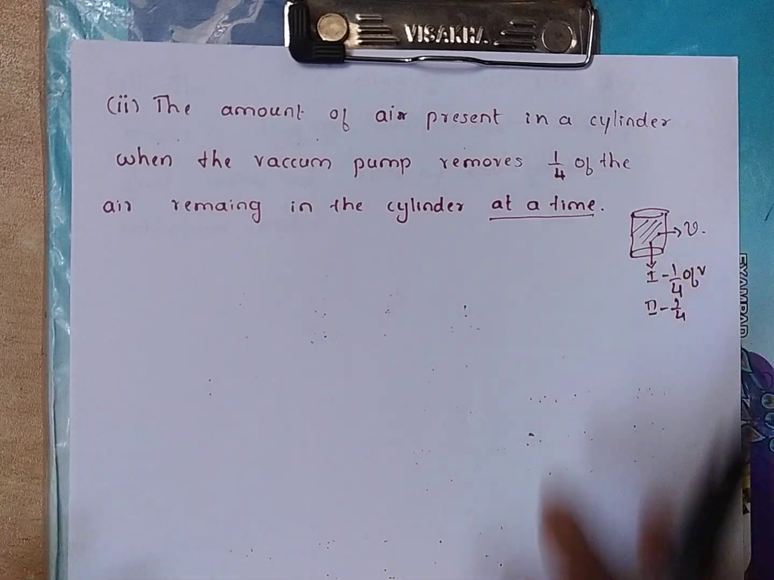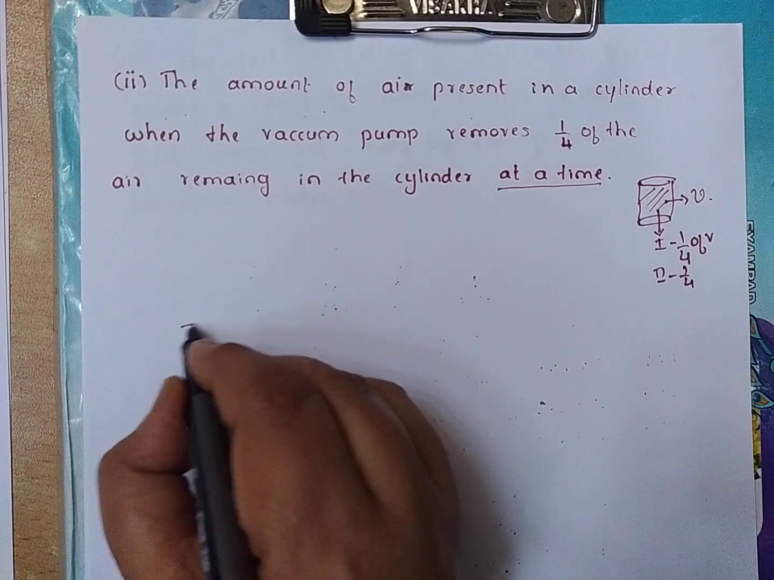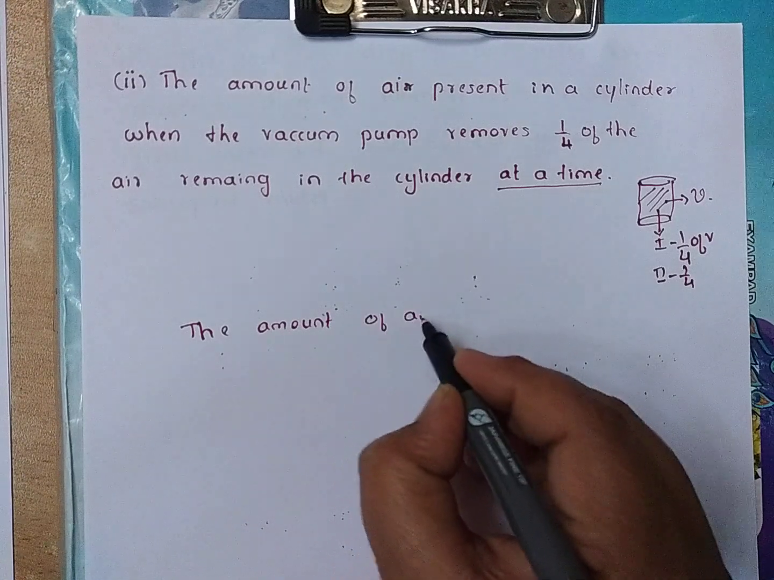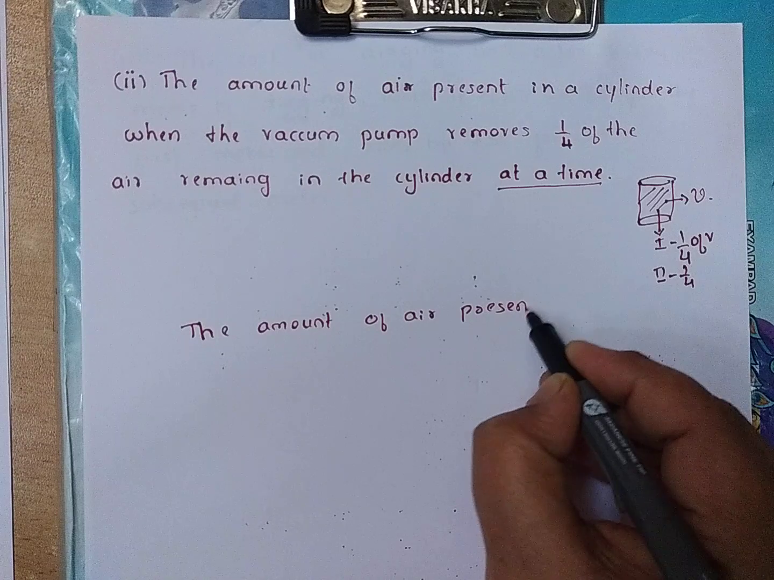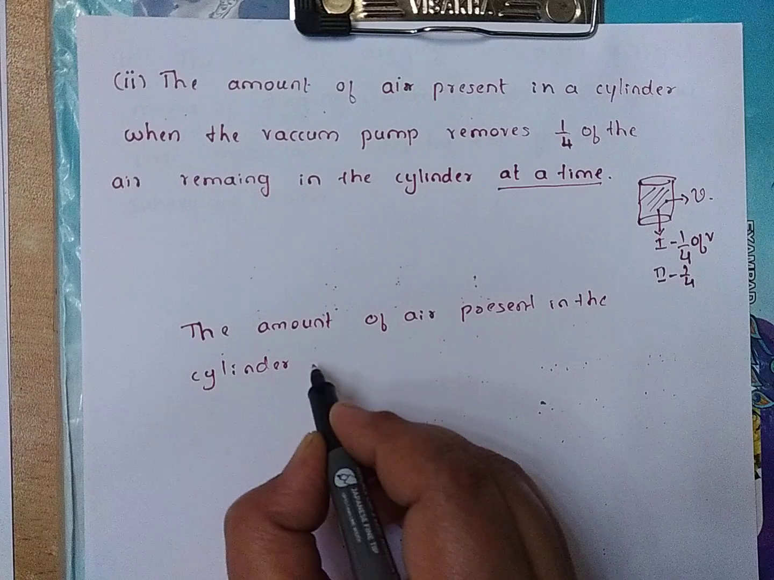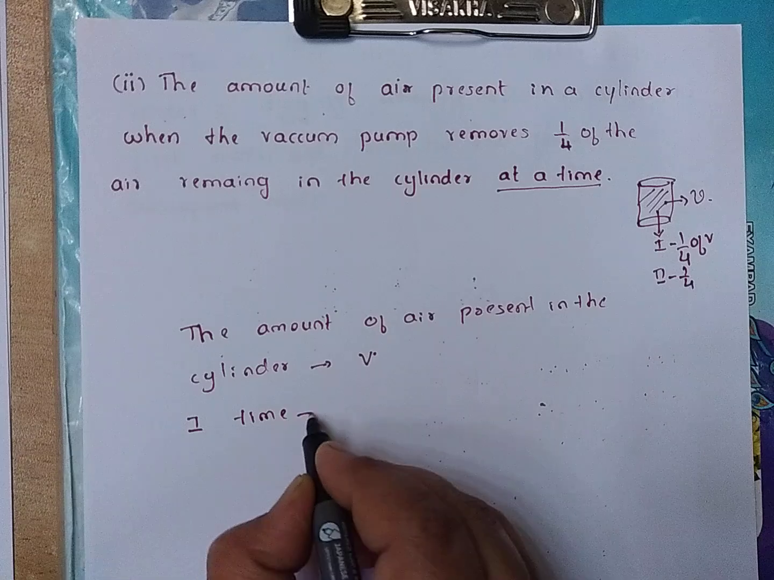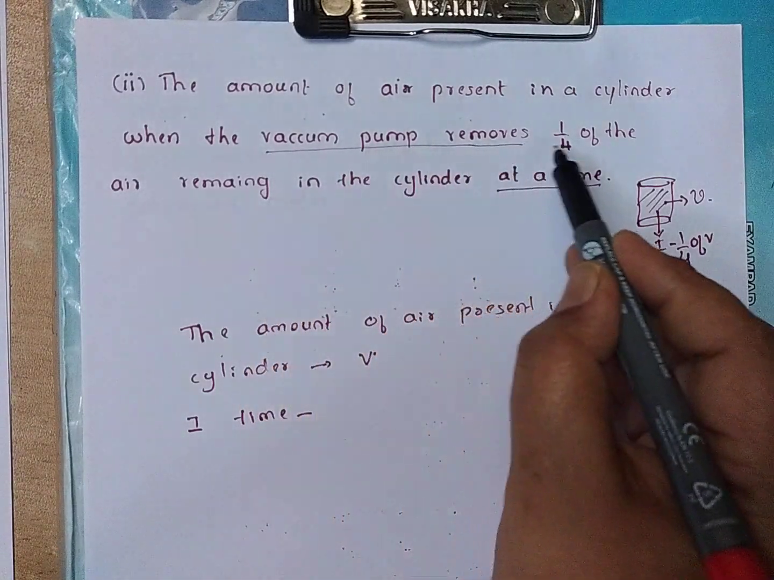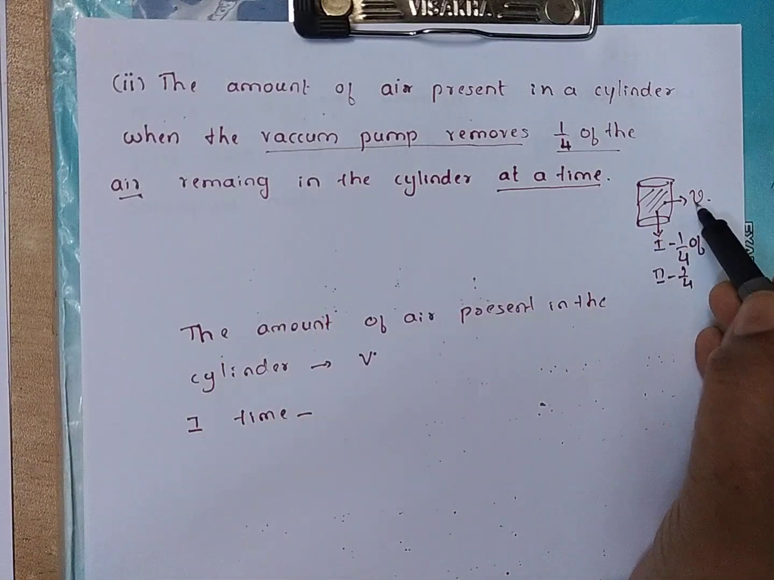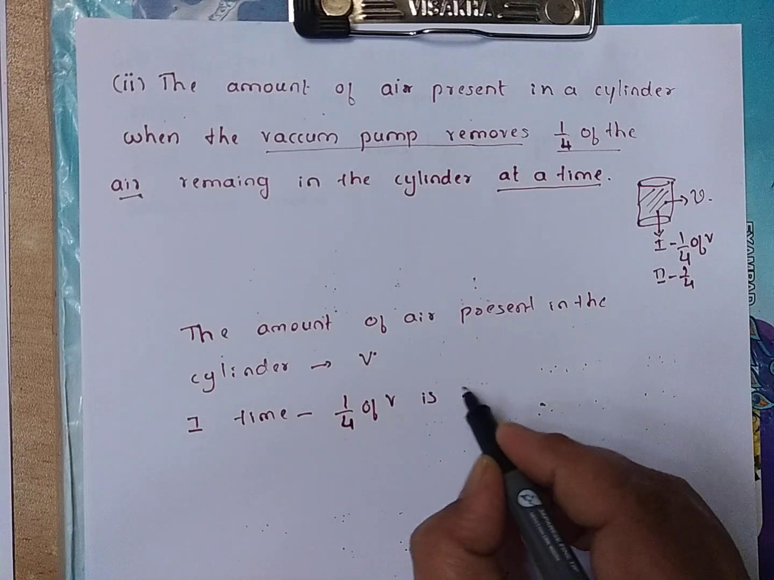So how will we calculate? We will calculate here, let the amount of air present in the cylinder be V. You have to let it as V. Then for the first time when the vacuum pump removes air, that is 1/4 of the air. 1/4 of the air means how much air is there? 1/4 of V volume is removed for the first time.